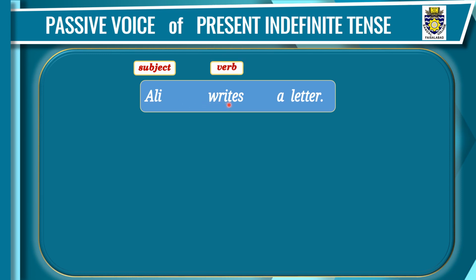Then the second part, the action, is called verb. Ali takes this action of writing. Then the third and last part of a sentence is object. This object receives the action taken by the subject. So a sentence has 3 parts: subject, verb and object. I will tell you how we can change this active voice into passive voice in just 4 steps. If you want to learn this, this lecture is going to be very important, so stay with me.